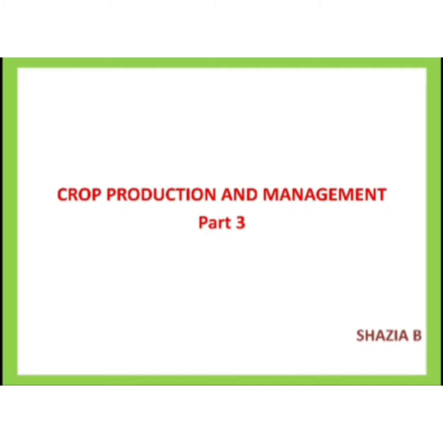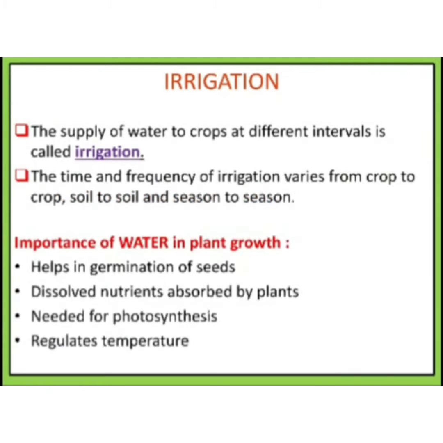Once that is done, the next step is we sow seeds and apply manures and fertilizers so that the soil is enriched with all the required plant nutrients. The next step is irrigation, which we are going to discuss now. As we all know, plants need a lot of water to grow. Suppose we stop watering a plant for a couple of days, we can see that the plants die.